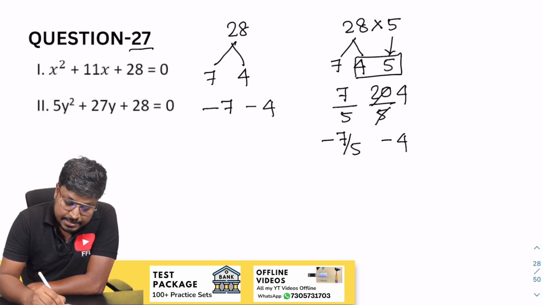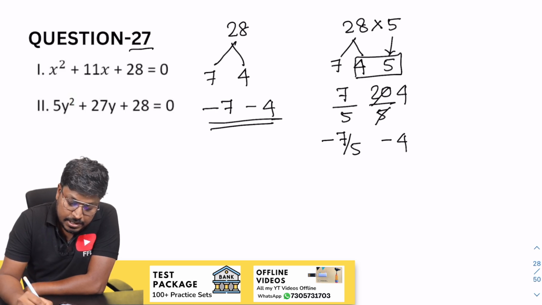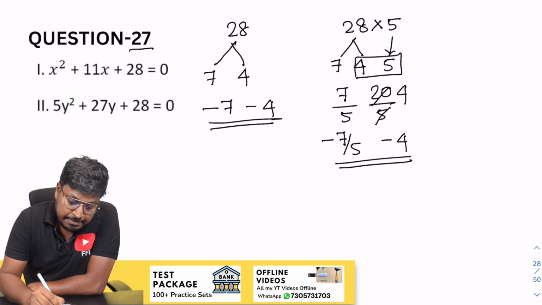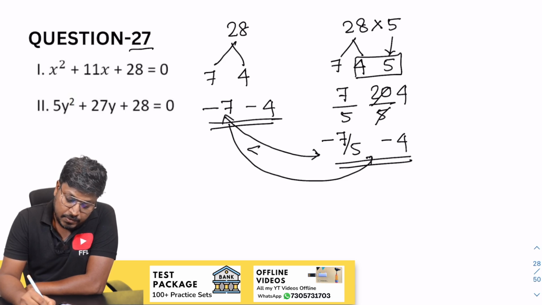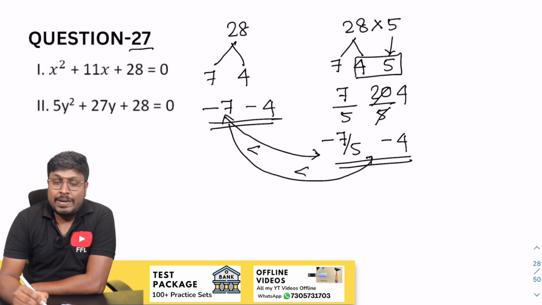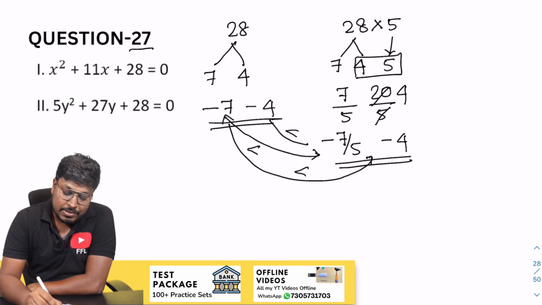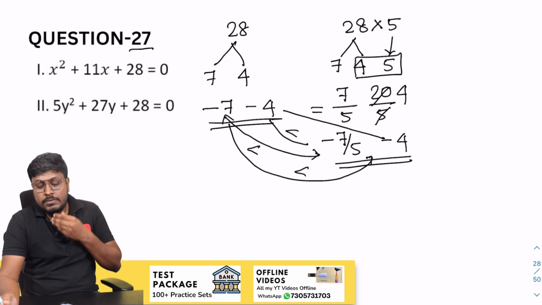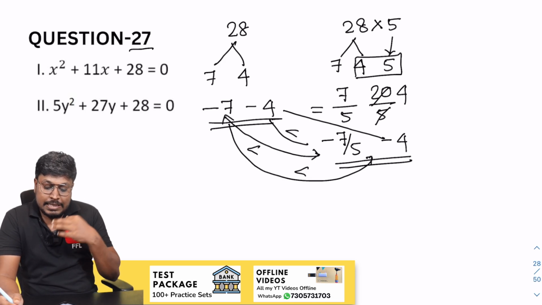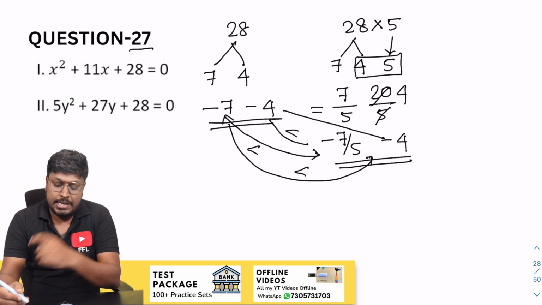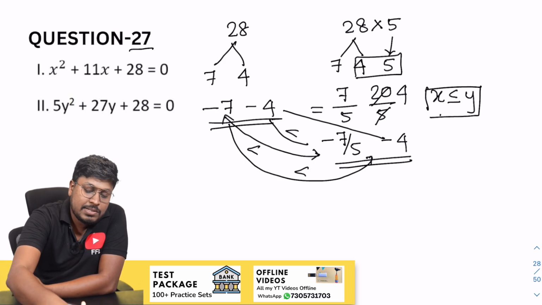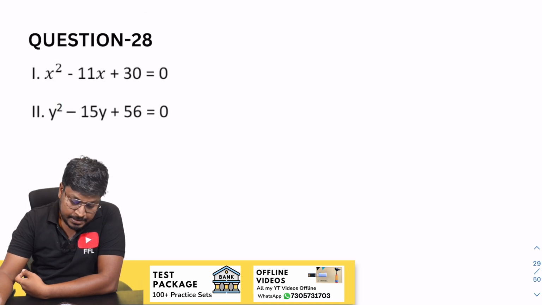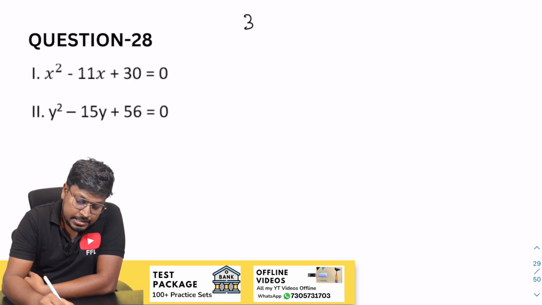Right, so now the comparison part. So here will be minus 7, minus 4, minus 7 by 5, minus 4, right? So comparison, so this will be minus 35, minus 7, y is greater than. So minus 7, minus 4, minus 4 is greater than. So minus 20, minus 7, again y is greater than. So minus 4, minus 4 equal to. So after comparing, we found 3 comparisons are less than, 1 comparison is equal to. So we can say that answer will be x less than or equal to y, or else y greater than or equal to x, right? So the 28th question is 30 here.